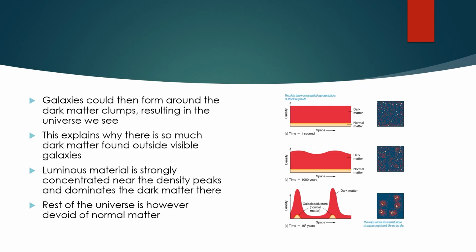Galaxies could then form around the dark matter clumps, resulting in the universe that we see. And this explains why there is so much dark matter found outside visible galaxies. The luminous material is strongly concentrated near the density peaks and dominates the dark matter there, whereas the rest of the universe is, however, devoid of this normal matter, allowing for dark matter to then be more prominent.